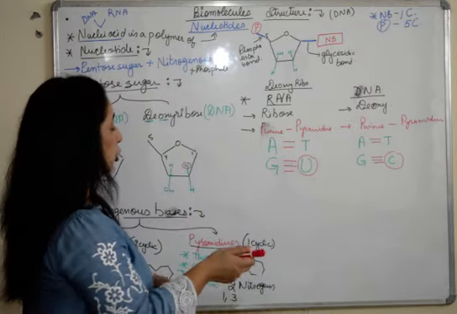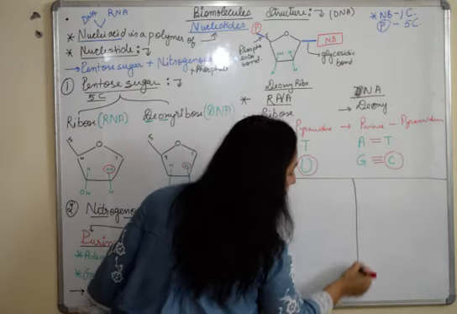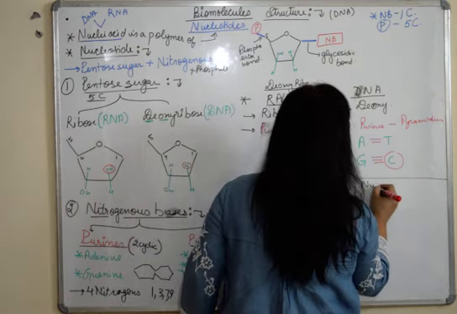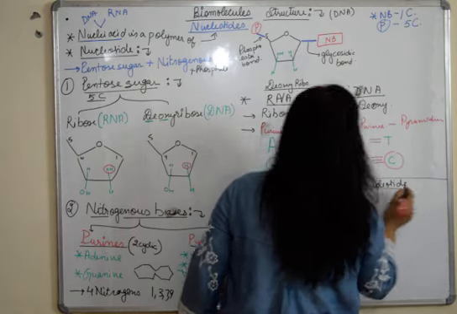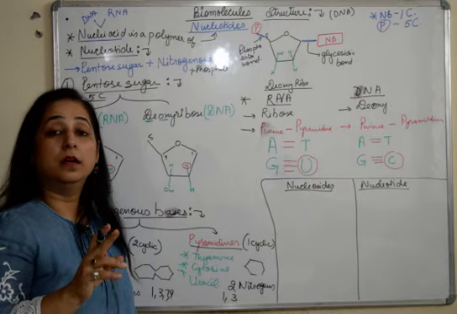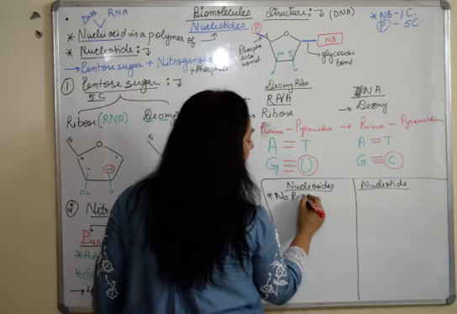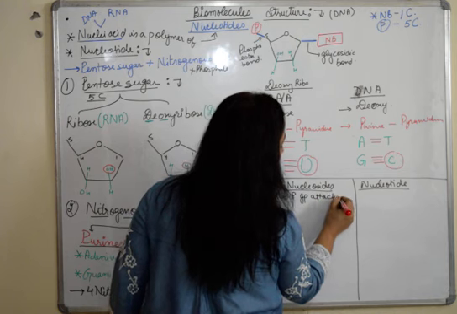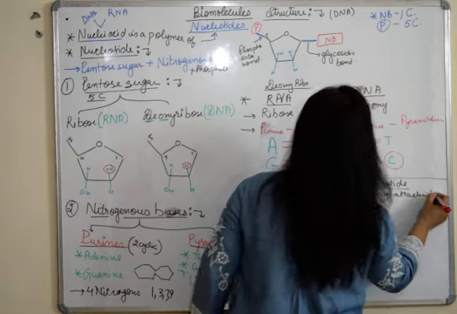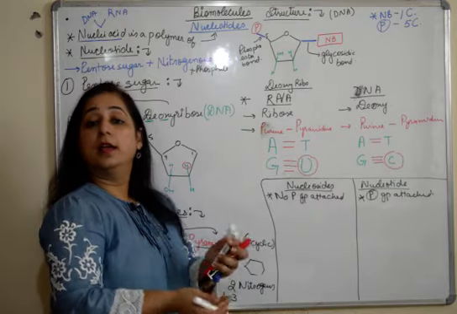We have two terms here on the basis of attachment of phosphate group: nucleosides and nucleotides. Now this is the difference. The difference between the two is the presence and absence of a phosphate group. So in nucleosides there is no phosphate group attached, whereas here we have phosphate group attached at 5 carbon. Their names change altogether due to this presence.